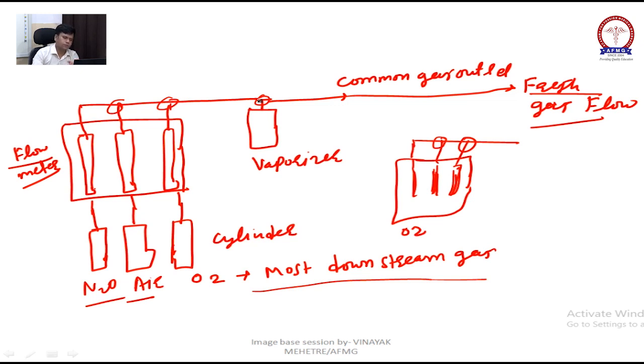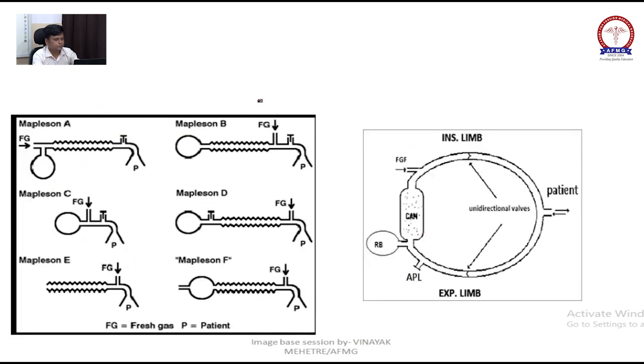Okay, next. Now we will come to circuits, not the circuit from Munna Bhai MBBS. These are the anesthesia circuits. Actually there used to be 4 circuits: open, semi-open, semi-closed and closed.